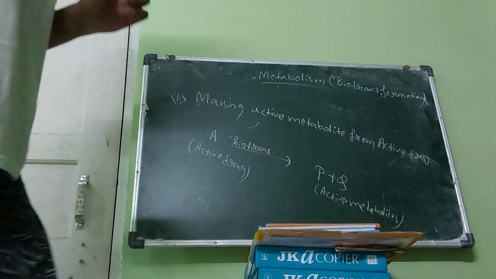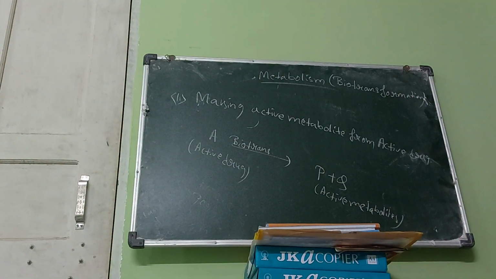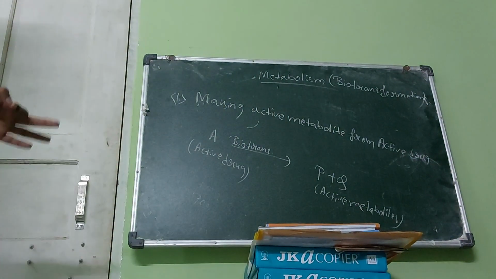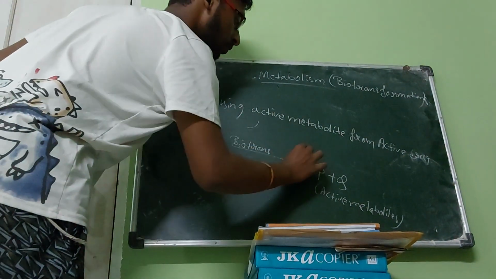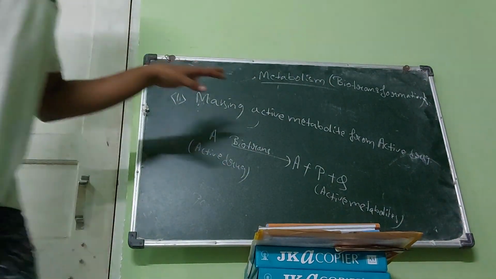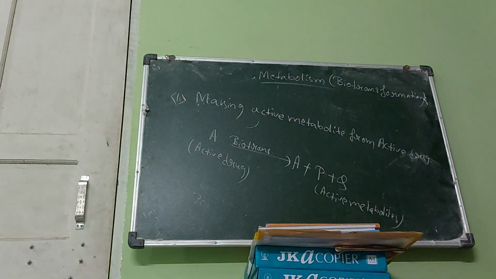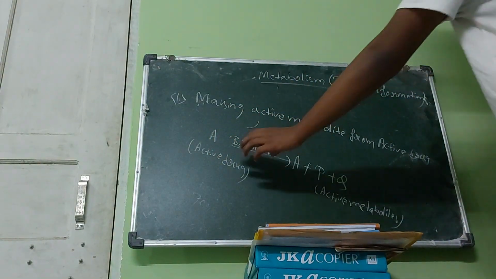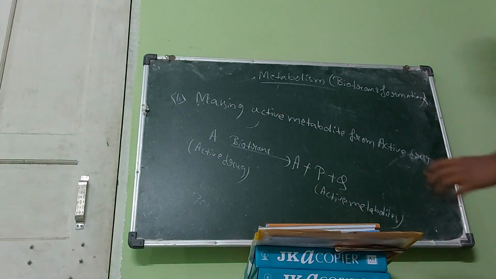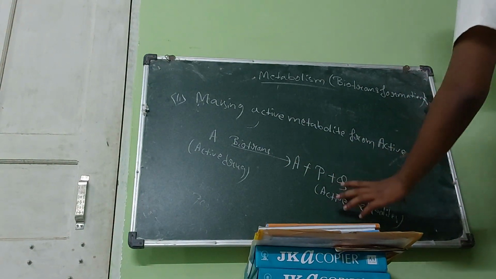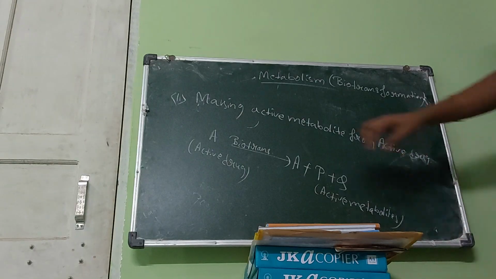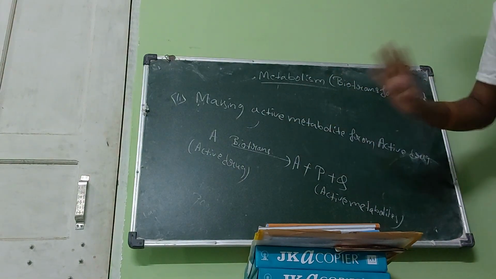And certain portion of drug will remain intact also. What I have said? Certain portion of drug is not going to be metabolized. So again, understand properly. A is the active drug. Now this active drug through biotransformation is converted into P and Q, which are active metabolites, and certain portion of drug still remains intact, which is A.